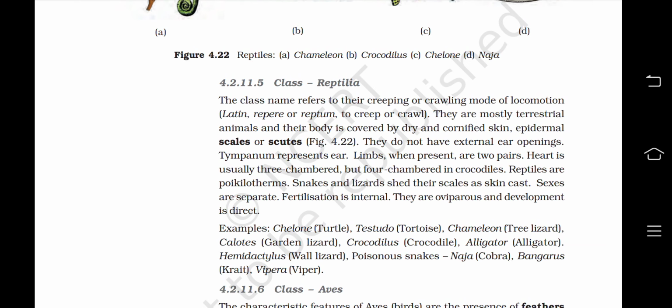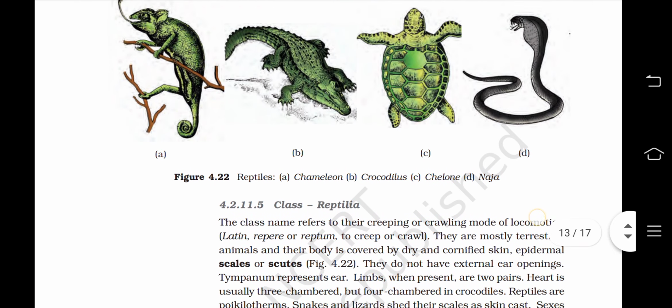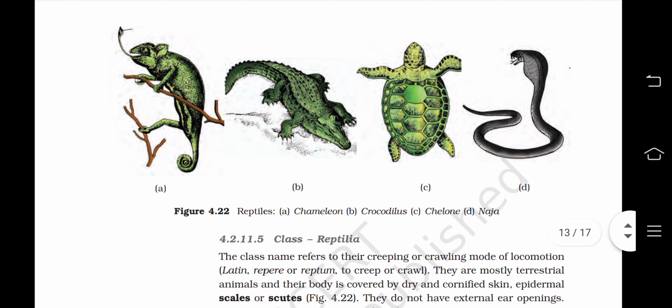Figure 4.22. Let us look at that as well. Reptiles. A is chameleon, which I guess you know changes colors according to the surroundings, just for hiding, I guess, is what we say. B is Crocodilus or crocodile. C is Chelone. D is Naja. These are the scientific names actually.